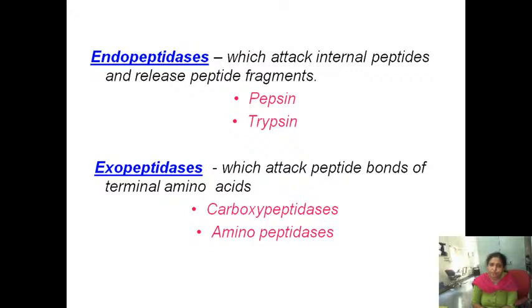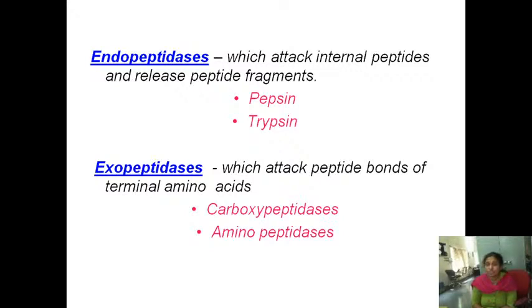There are two types of peptidases: endopeptidase and exopeptidase. What do you mean by endopeptidase? The name only indicates these types of enzymes catalyze the internal peptide bonds and convert the large fragments of peptides into small fragments. Examples of the endopeptidases are pepsin and trypsin. Then the next one is exopeptidase. Exo means these will catalyze the peptide bonds either from the C terminal or from the N terminal.